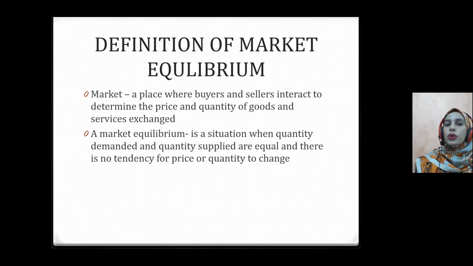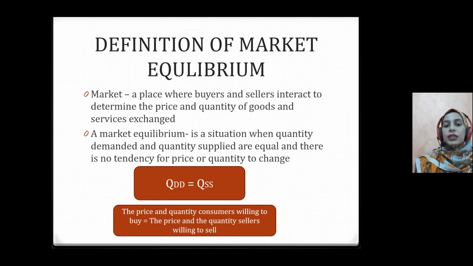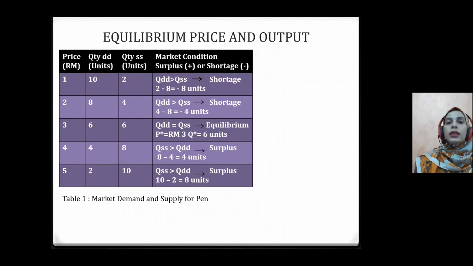So it is also called a point of stability, which means that once equilibrium is attained, there will be no tendency for the price either to increase or decrease. And it is actually the price and quantity consumers are willing to buy and the price and quantity sellers are willing to sell.